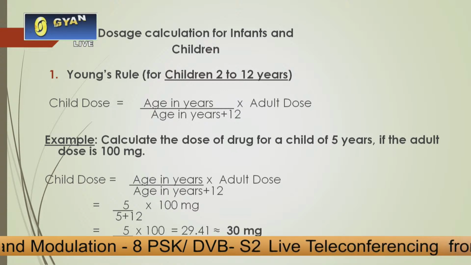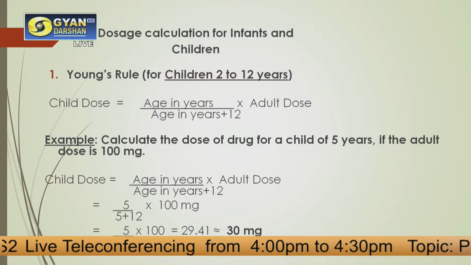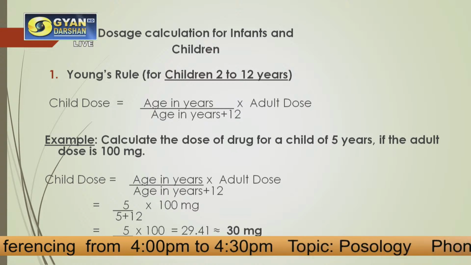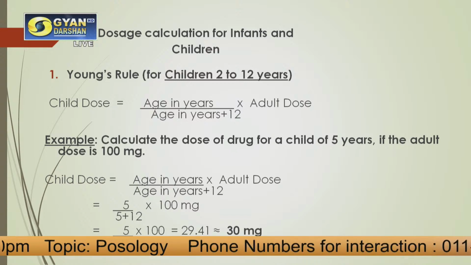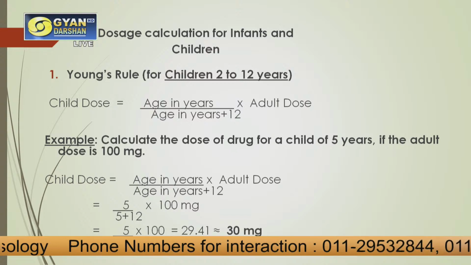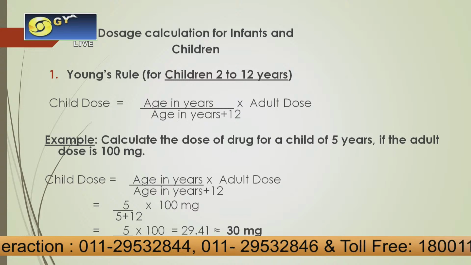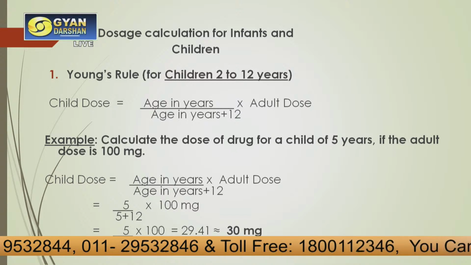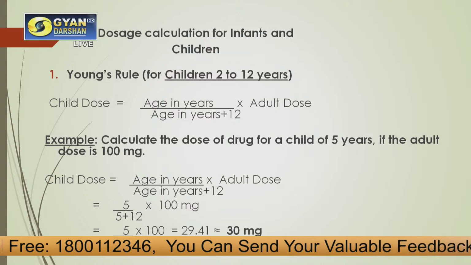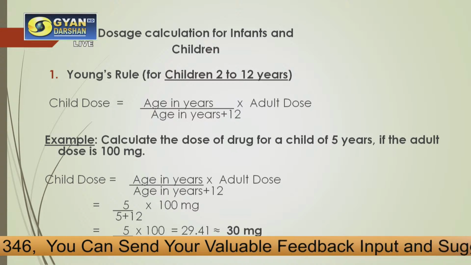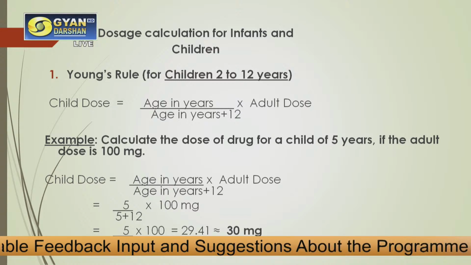I have just taken an example to explain it. If we have to calculate the dose of a drug to be given to a 5-year-old child, and we know that the adult dose is 100 milligrams, how will we calculate the dose for that child? Based on Young's rule, that is age in years, 5, divided by 5 plus 12, into 100 milligrams, which is the adult dose. And after calculating, the dose to be administered to the child comes out to be 30 milligrams.